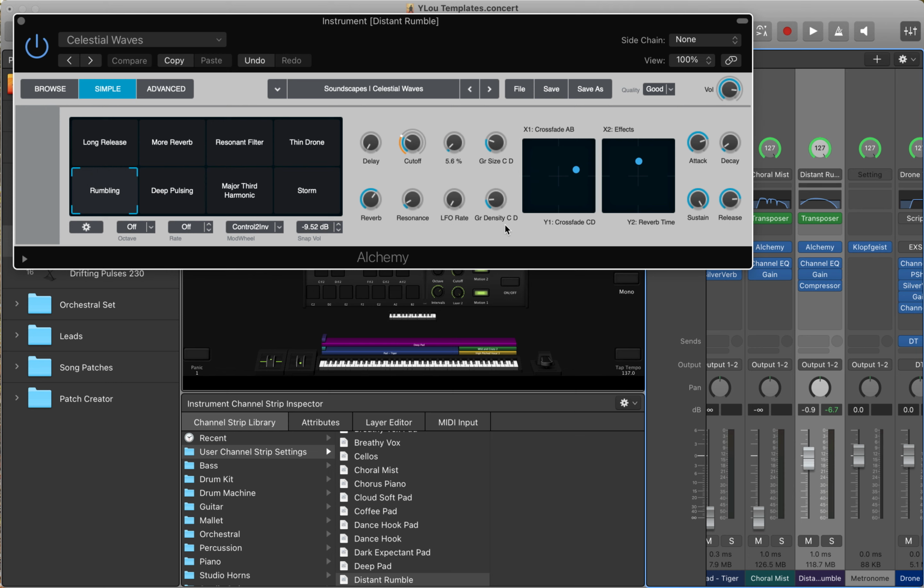I don't even know what that is. Density, and then this is what I have set for the attack, decay, release, and sustain. You can probably adjust that to whatever fits your fancy.